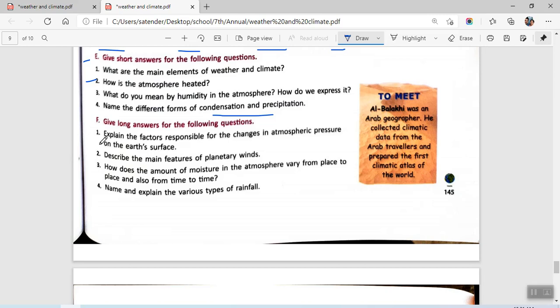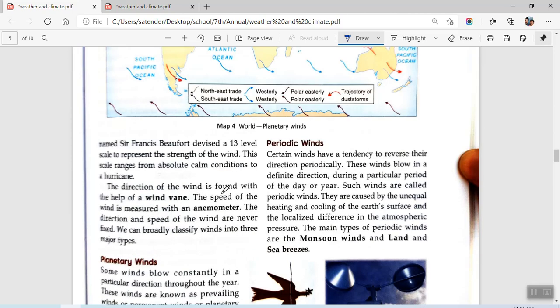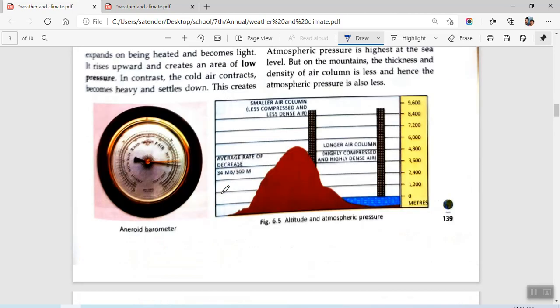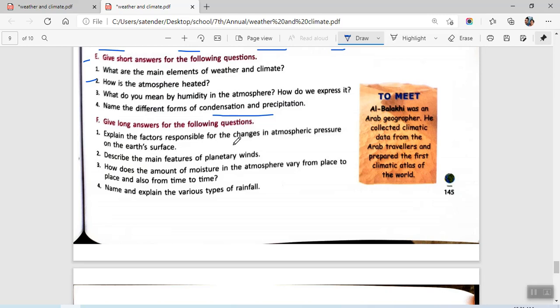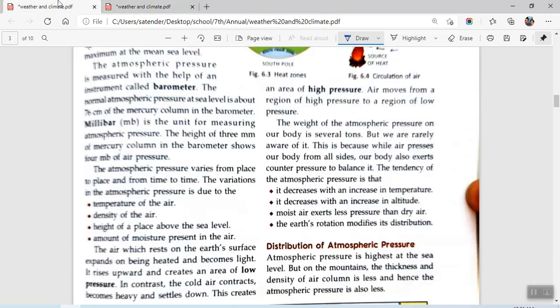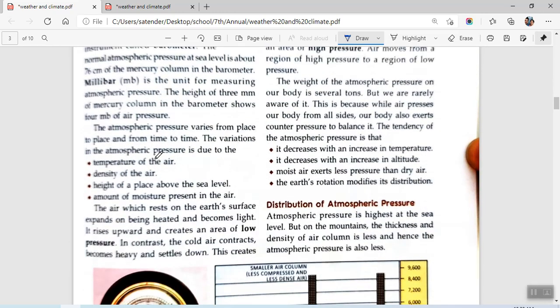Okay, now moving on to section F. Explain the factors responsible for change in atmospheric pressure over the Earth's surface. We just move on to the paragraph related to distribution of atmospheric pressure. The variation in atmospheric pressure is due to several factors. The atmospheric pressure varies from place to place and from time to time.